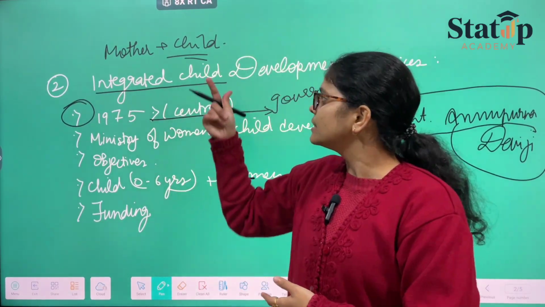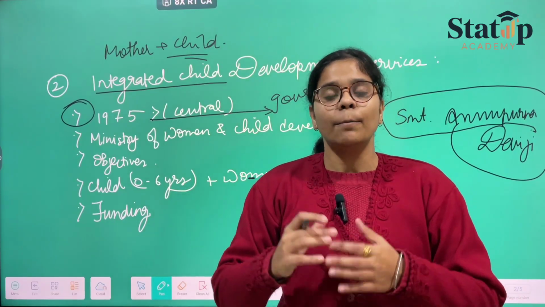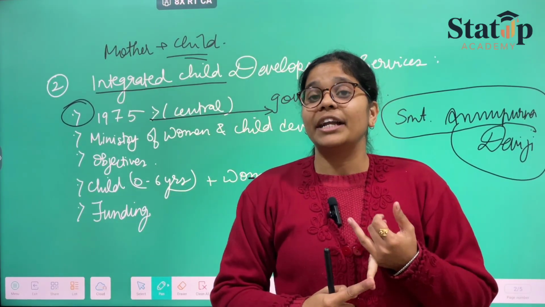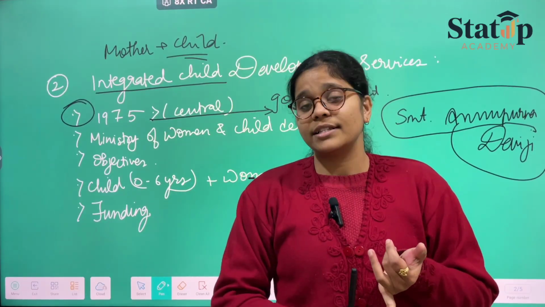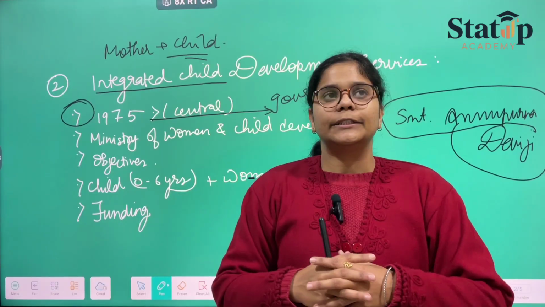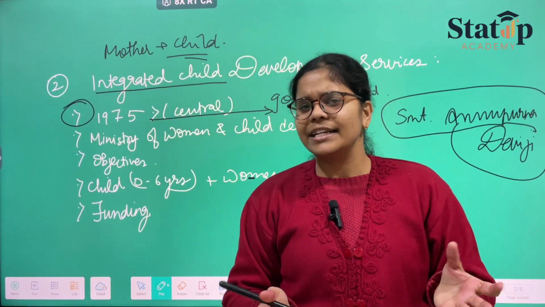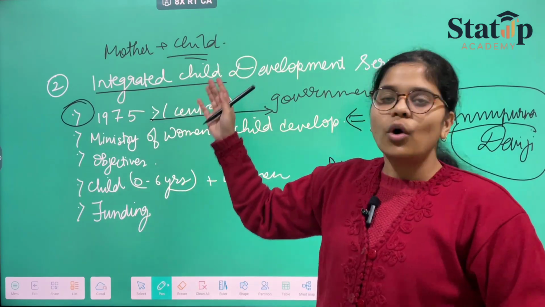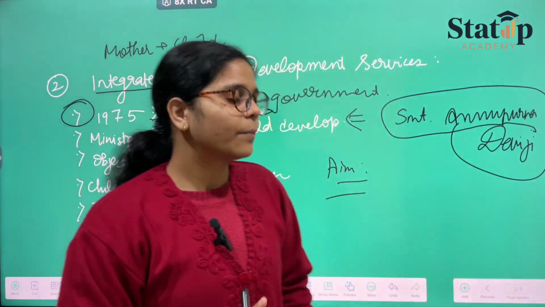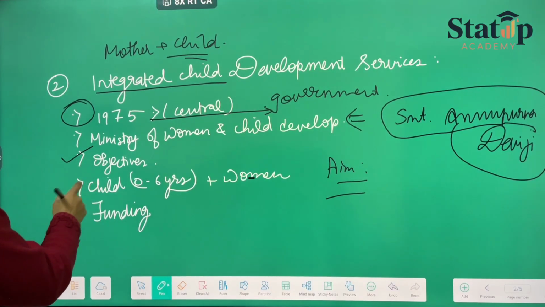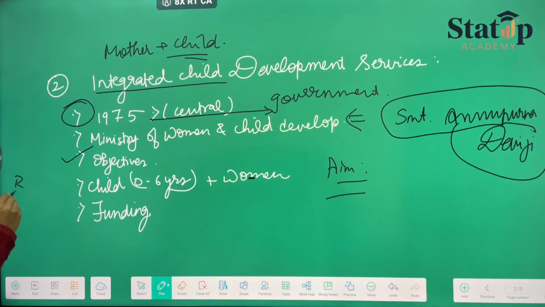Now, this scheme aims at providing better development facilities, like preschools, immunizations, better health conditions, and proper food, and better health facilities for the children and their mothers, and of course the mothers who are expecting or lactating. So these will be the benefits. Objectives we have discussed, and children, these are the beneficiaries, the people who would be getting the benefits.